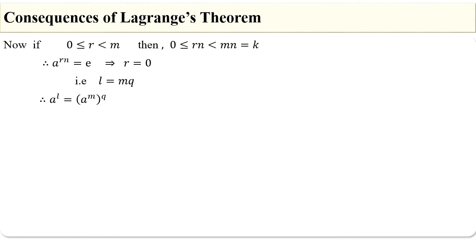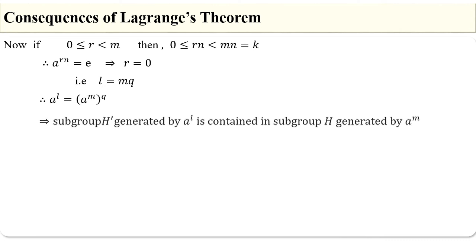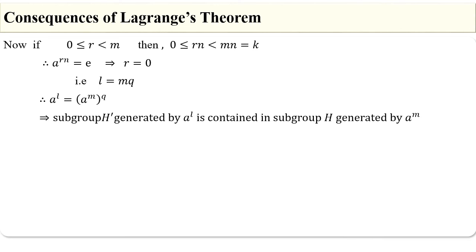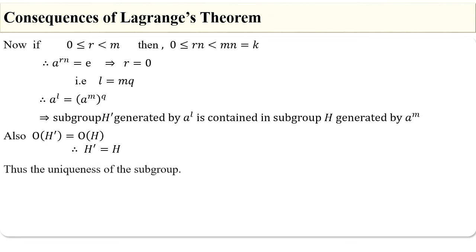Therefore, a^L is equal to a^(mq), which is equal to (a^m)^q. This shows that the subgroup H' generated by a^L is contained in the subgroup H generated by the element a^m. Also we have the order of H' is equal to the order of H. Therefore, we have H' is equal to H. Thus, the uniqueness of the subgroup is proved.